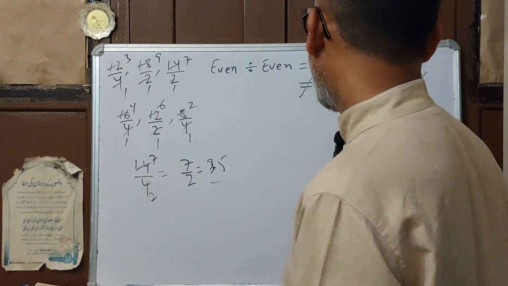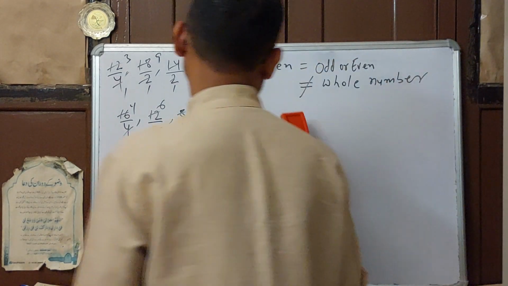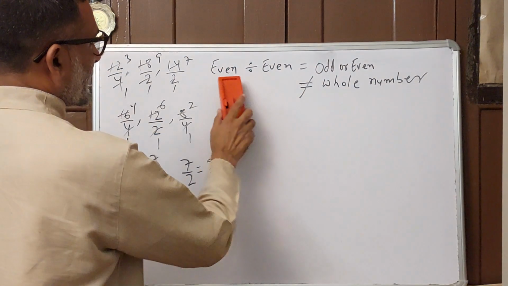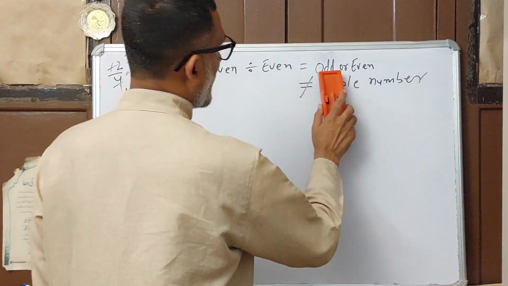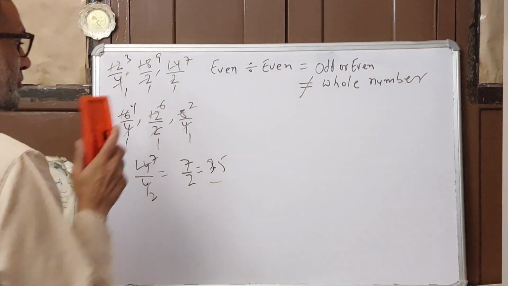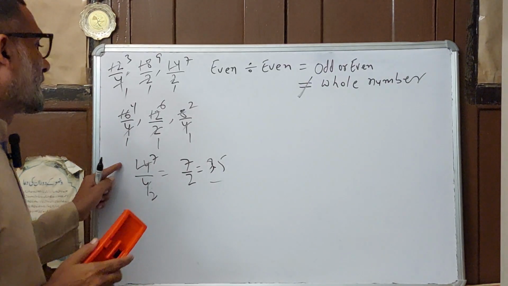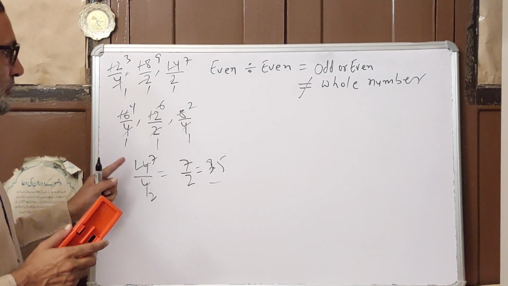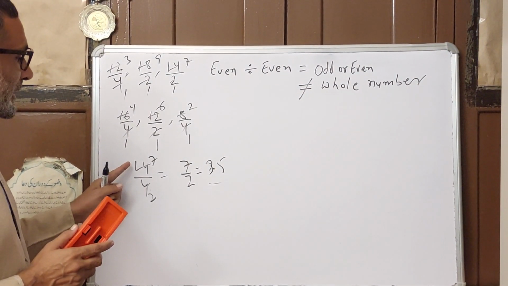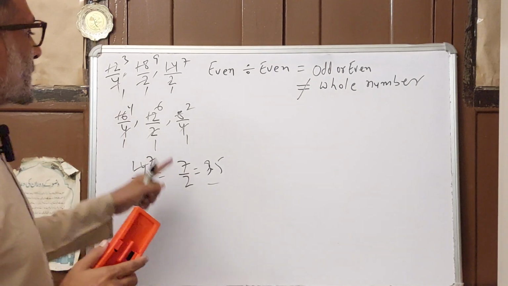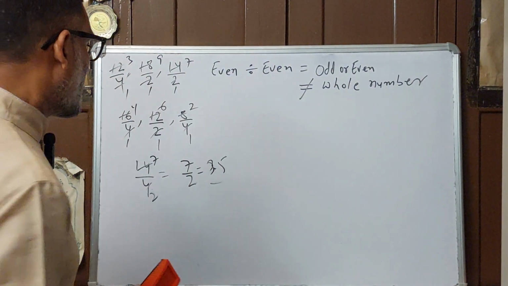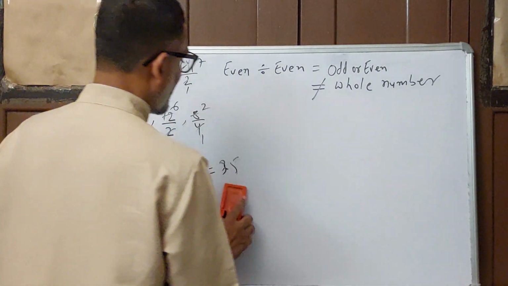In most videos you see it written that even divided by even gives either odd or even. But another case also came: after dividing even by even, we are not getting a whole number, it is coming as a decimal number.